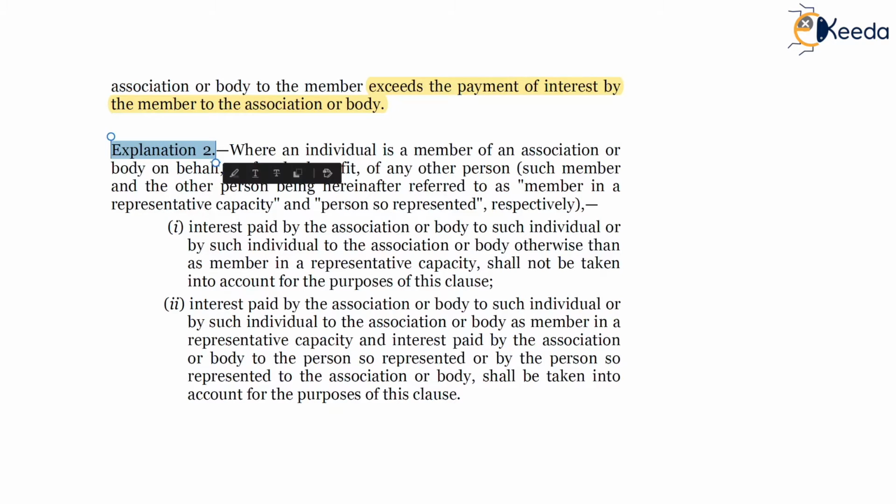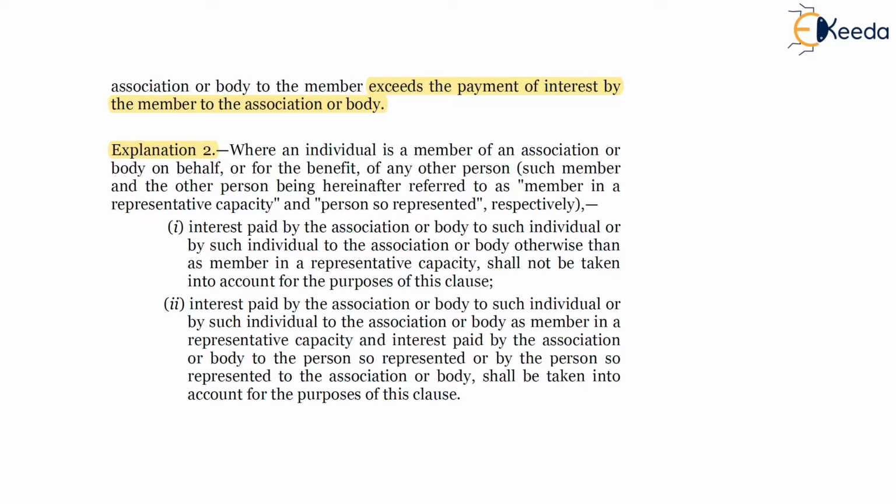Explanation 2 and explanation 3 are nothing but a member acting in a representative capacity, wherein the provisions are similar to the provisions that we have discussed under explanation 1 and 2 of section 40B, and the crux of the provision is that any amount paid by AOP to its member will be eligible for 40BA. The member may be in his individual capacity, or even a HUF, you can say.